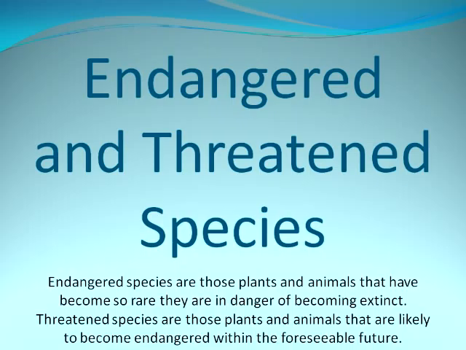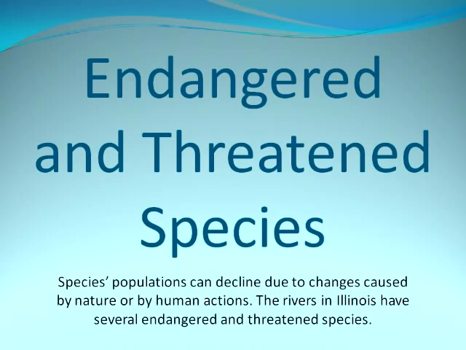Endangered and threatened species. Endangered species are those plants and animals that have become so rare they are in danger of becoming extinct. Threatened species are those plants and animals that are likely to become endangered within the foreseeable future. Species populations can decline due to changes caused by nature or by human actions. The rivers in Illinois are home to several endangered and threatened species.